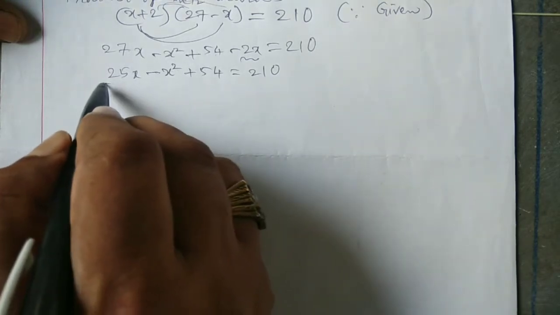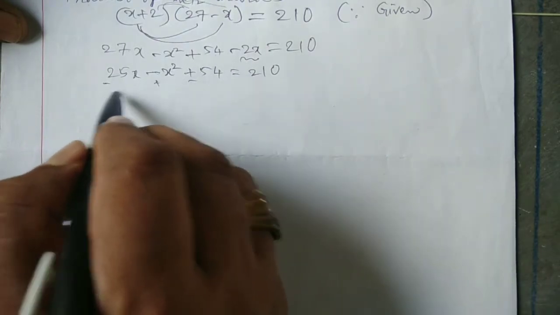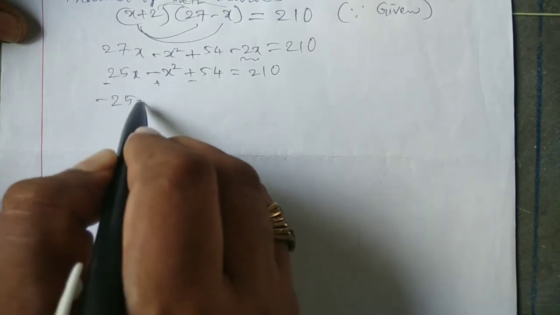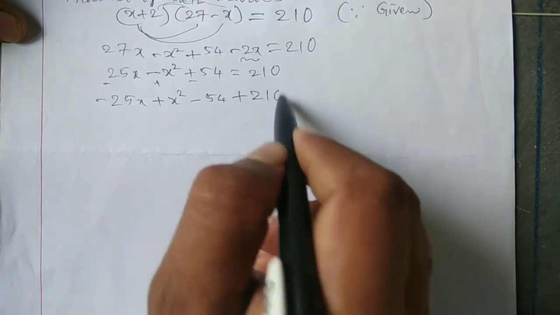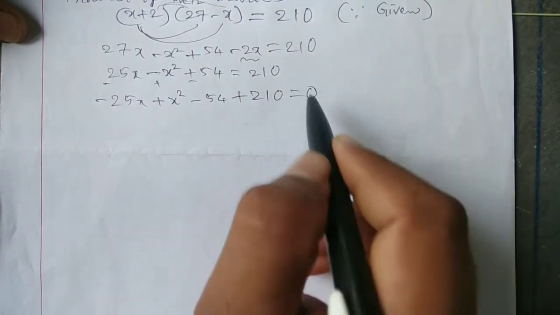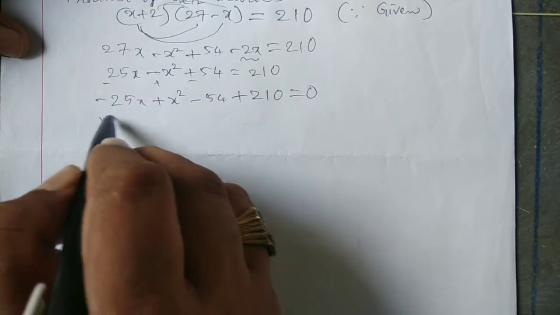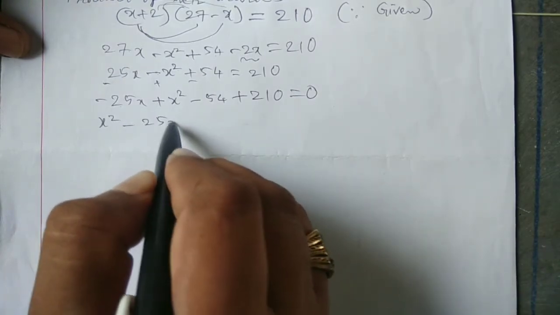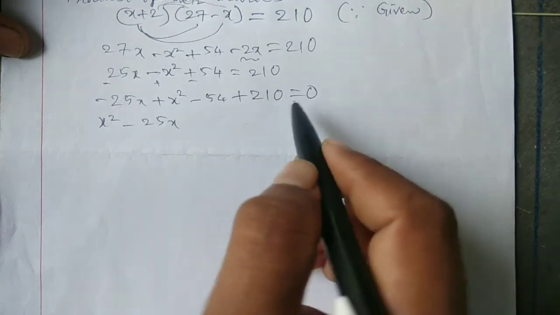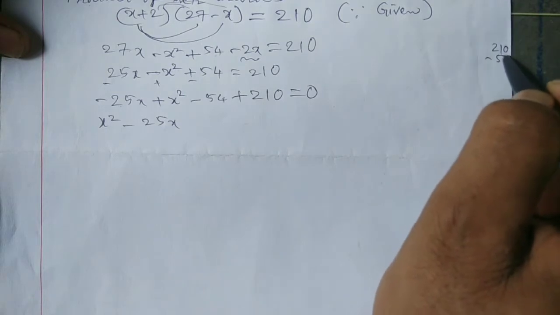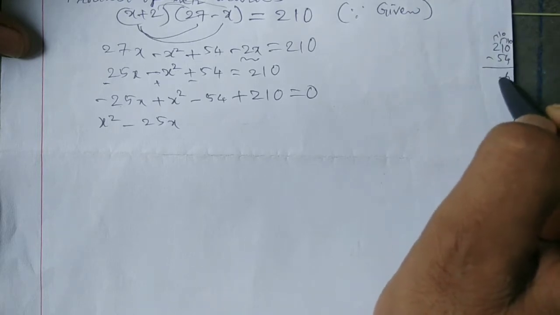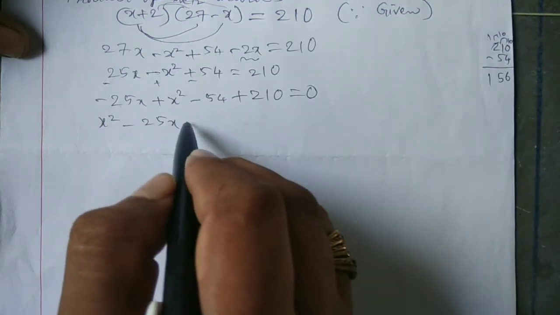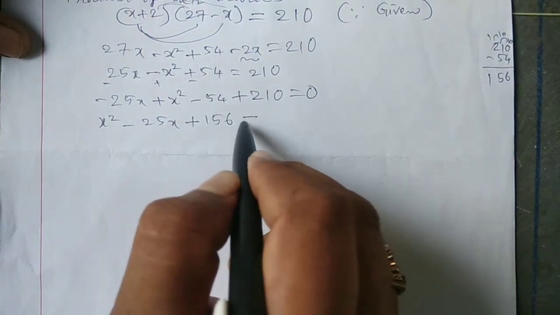So x square minus 25x minus 54 plus 210, which is x square minus 25x plus 156 is equal to 0.